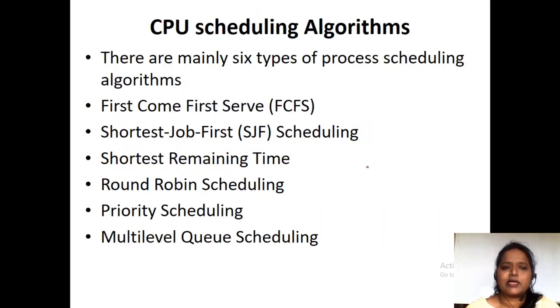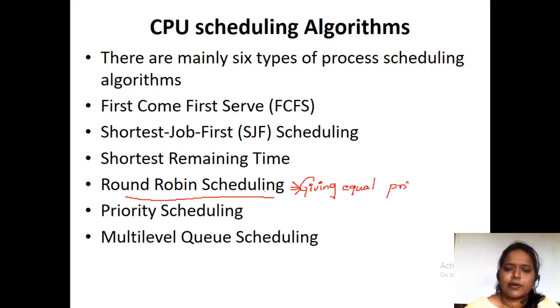So the basic fundamental of this round robin scheduling algorithm is giving equal priority.